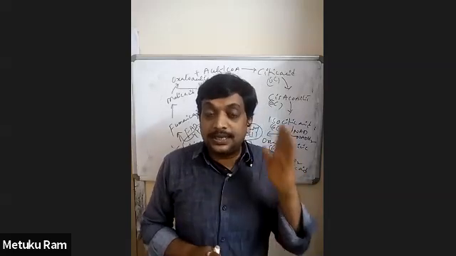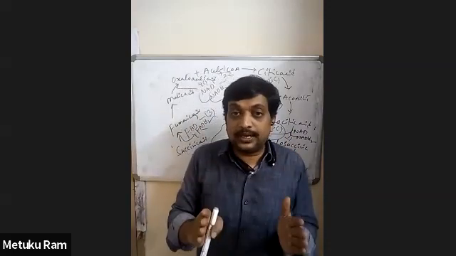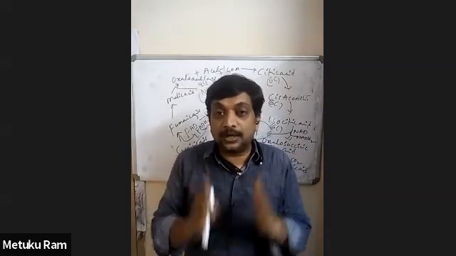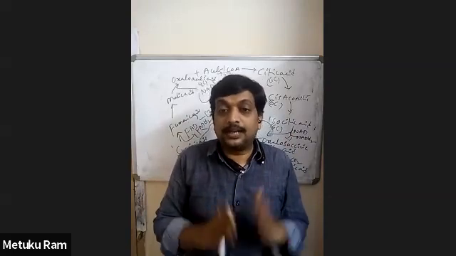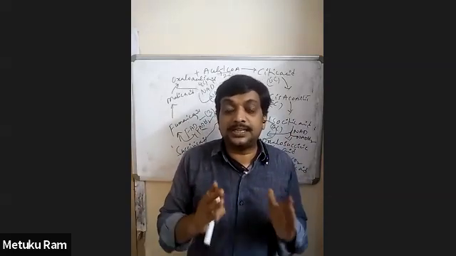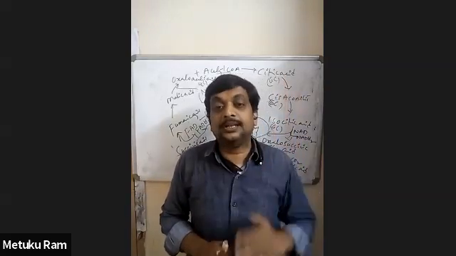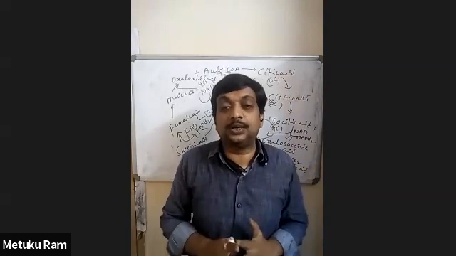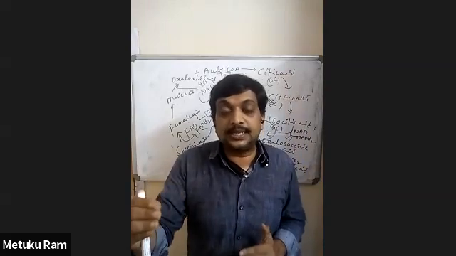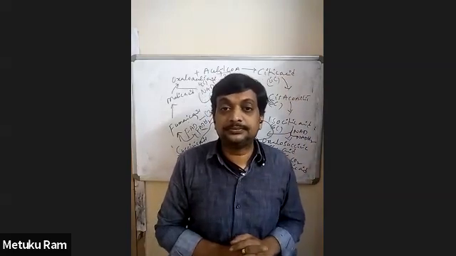Now, the next question: the succinyl-CoA undergoes cleavage or breakdown in the presence of which enzyme? Succinyl thiokinase, which helps in the breakdown of succinyl-CoA into succinic acid, and coenzyme A is released.